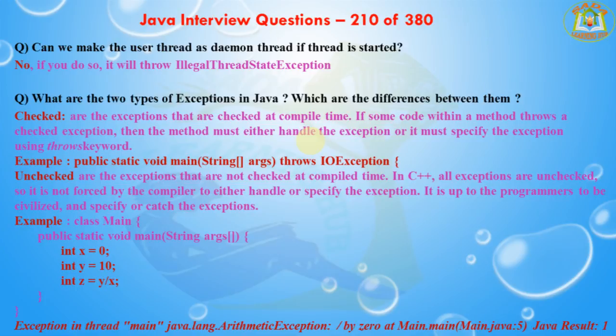Unchecked exceptions do not need to be declared in the method or a constructor's throws clause, if they can be thrown by the execution of the method or the constructor and propagate outside the method or constructor boundary. On the other hand, checked exceptions must be declared in the method or a constructor's throws clause.